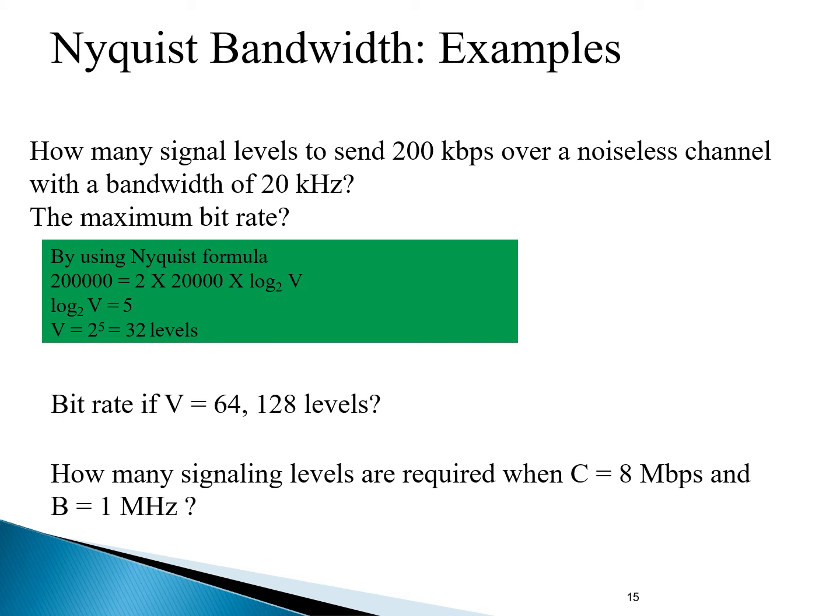Next is a little bit complex question. Now take out your pencil, students. Whenever we are solving these questions, all of you have to solve these questions by yourself as well. Otherwise, you will get confusion later. So, how many signal levels to send 200 kilobits per second over a noiseless channel with a bandwidth of 20 kilohertz? So here the bandwidth is given, right?